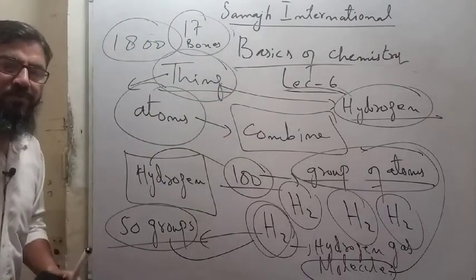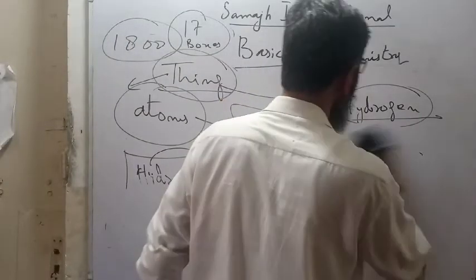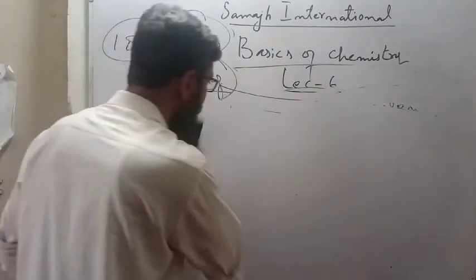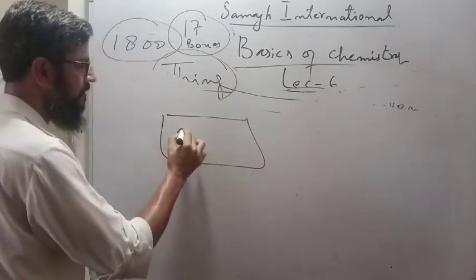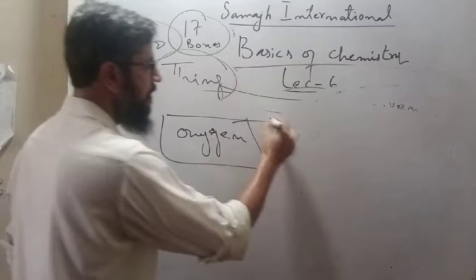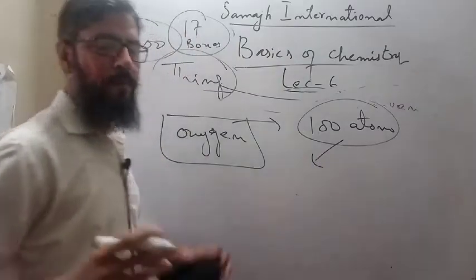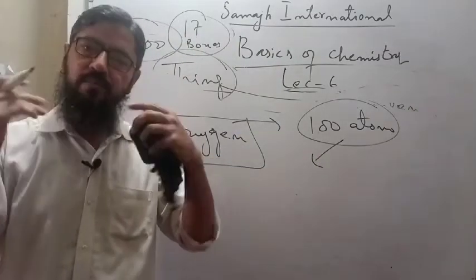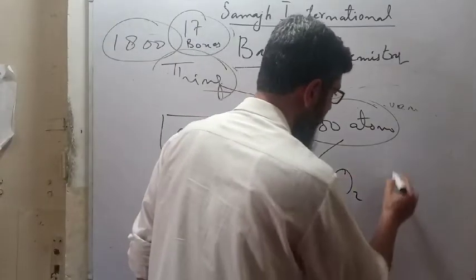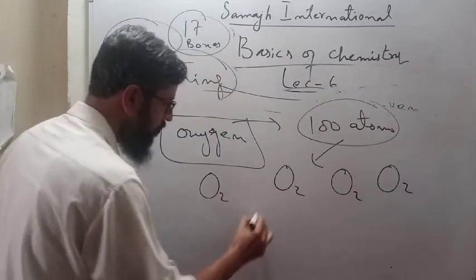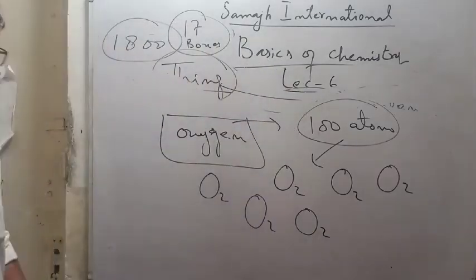Okay, now what are you going to do? You are taking out boxes separately, one by one. Now you are opening up the second box, on which oxygen is written. You have taken out all 100 atoms of oxygen, and you are going to combine all these 100 atoms and make molecules, or groups of atoms. But how? 2 atoms each: O2, O2, O2, O2.